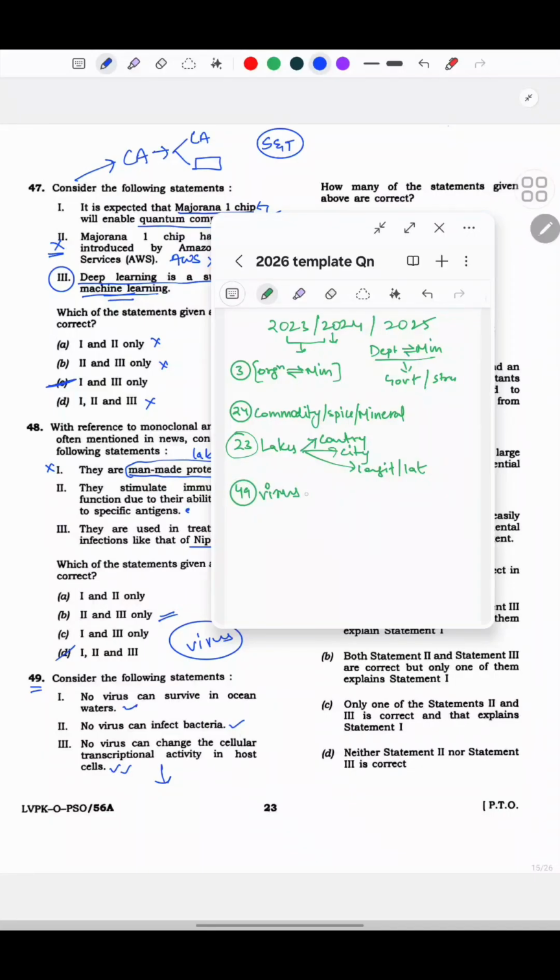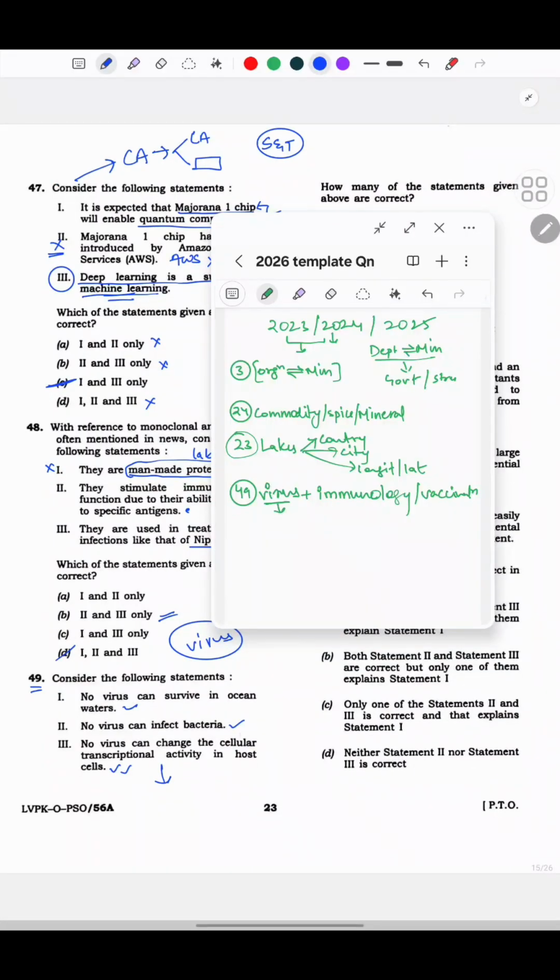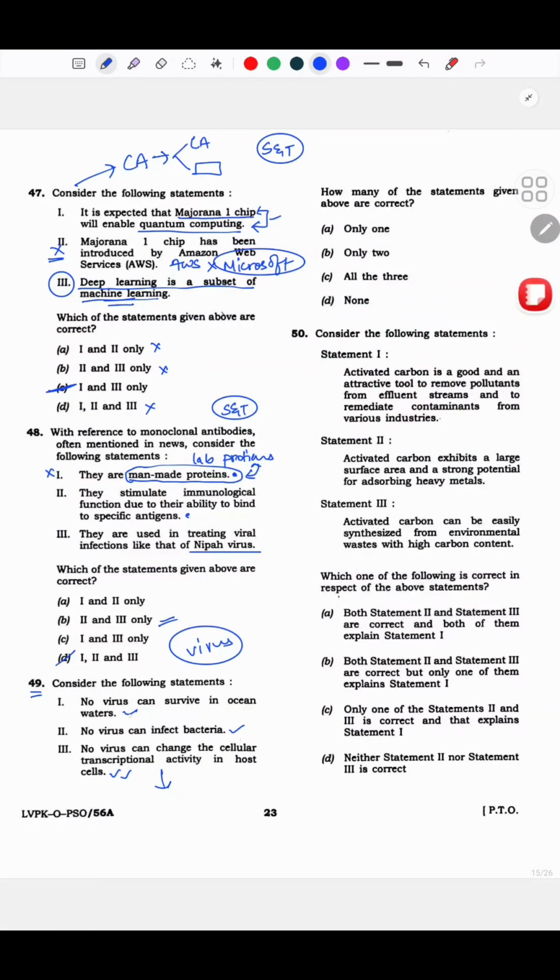Okay, virus, and I would also say immune system or immunology, vaccination, stuff like this. So this also I'm adding here because a pattern is forming. Something specific to virus is definitely being asked across the years. So I'm adding this here. Now coming to this, given that it was already being asked a lot, something like questions related to virus, we were taught this well in the class, so thank you, Shivan sir, again.